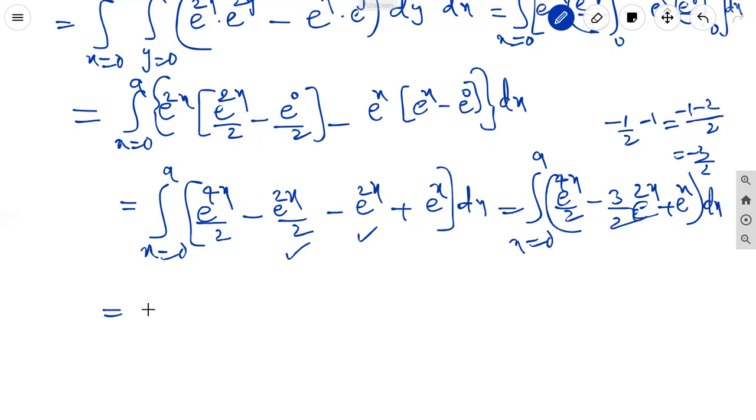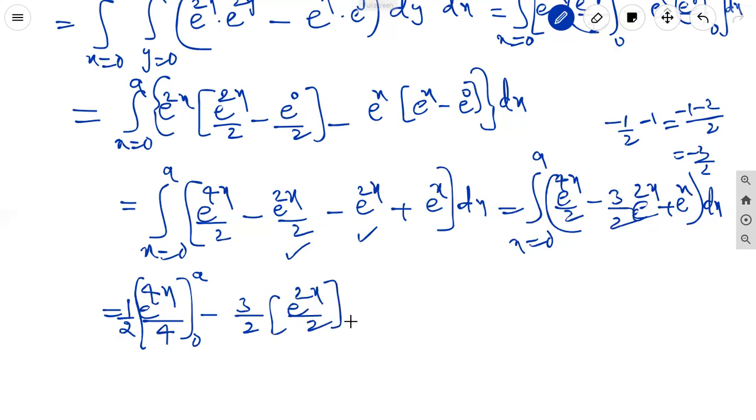It is equal to e power 4x, 1 by 2 is a constant right outside. E power 4x integration is e power 4x by 4. Limits from 0 to a minus 3 by 2 into e power 2x integration is e power 2x by 2. Limits from 0 to a plus e power x integration is e power x. Limits from 0 to a.